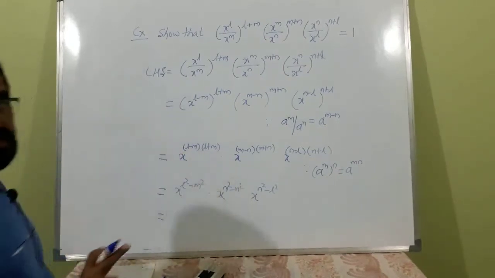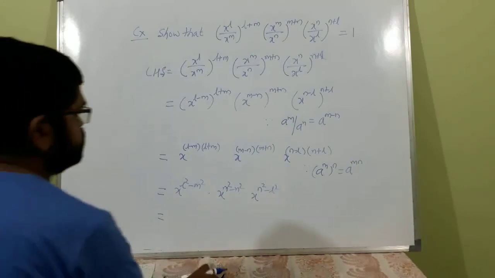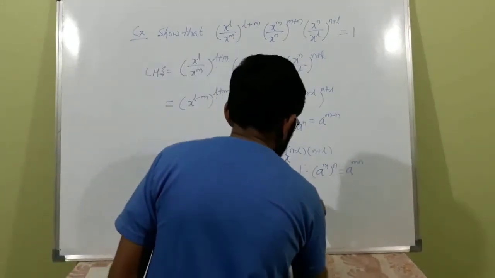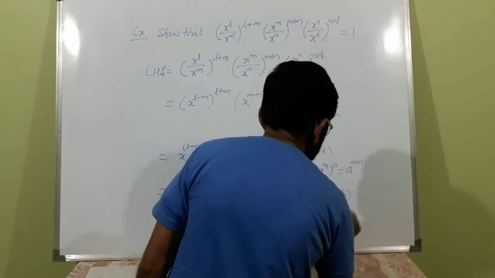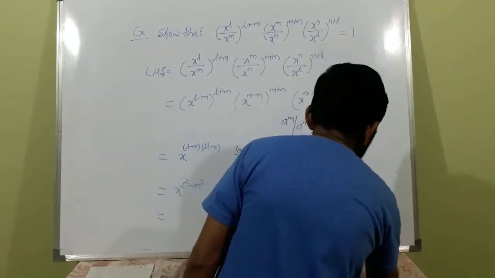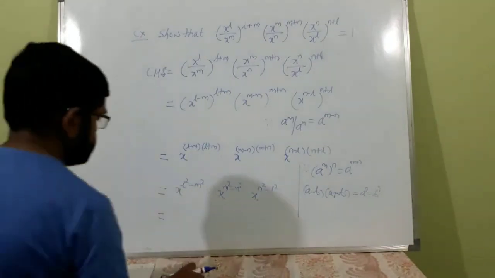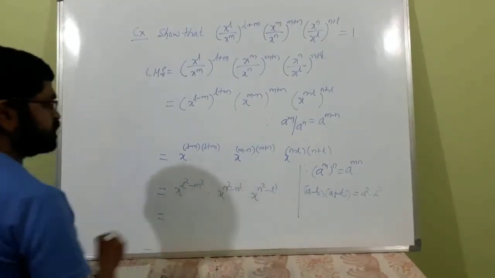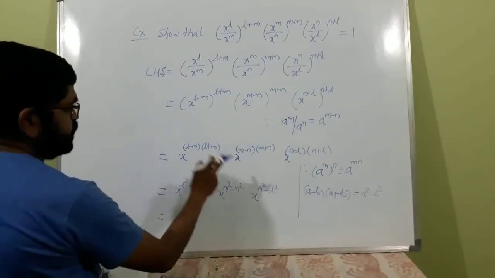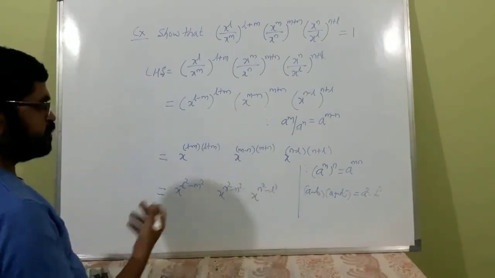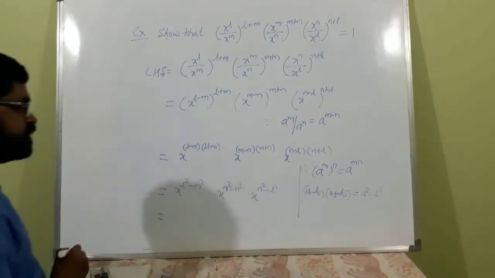You know a minus b into a plus b is equal to a square minus b square. We are applying that result here. See here, bases are same, a raised to m into a raised to n into a raised to l, then m plus n plus l.